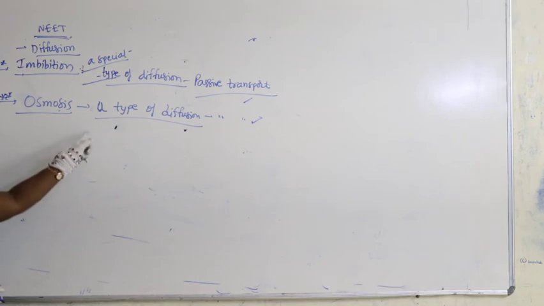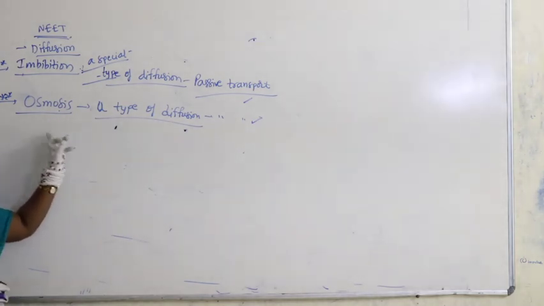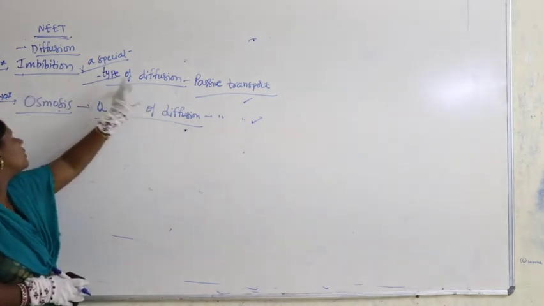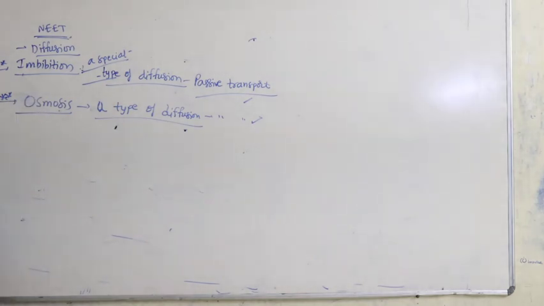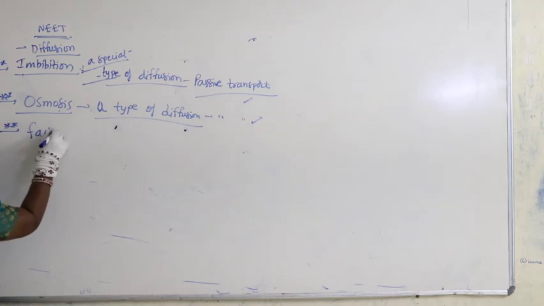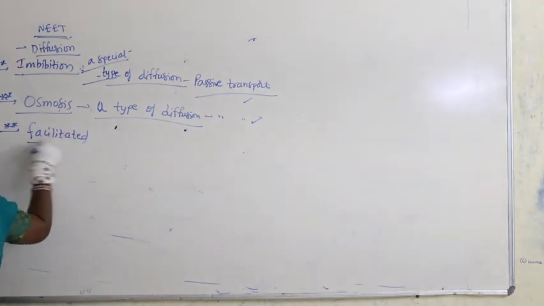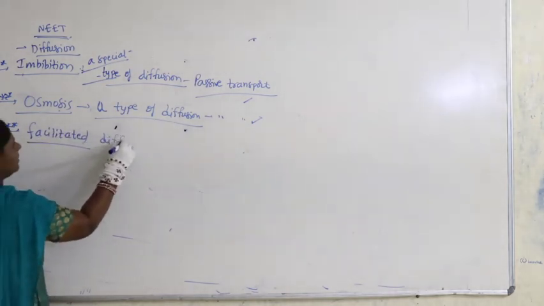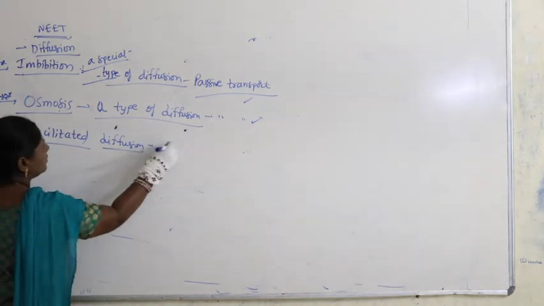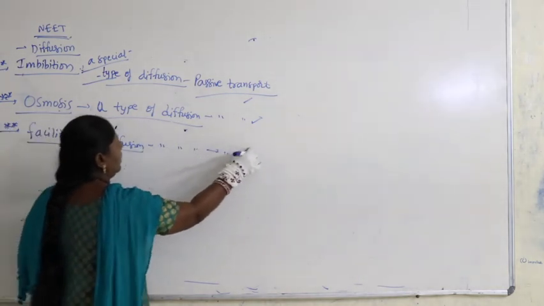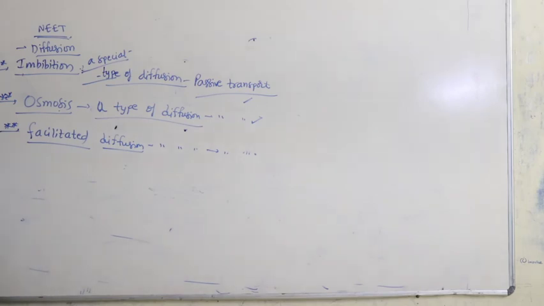Remember that osmosis is a type of diffusion, and for a special type of diffusion you have to take imbibition, right. Similarly, so far we also discussed facilitated diffusion. It is also a type of diffusion and it is a passive transport.